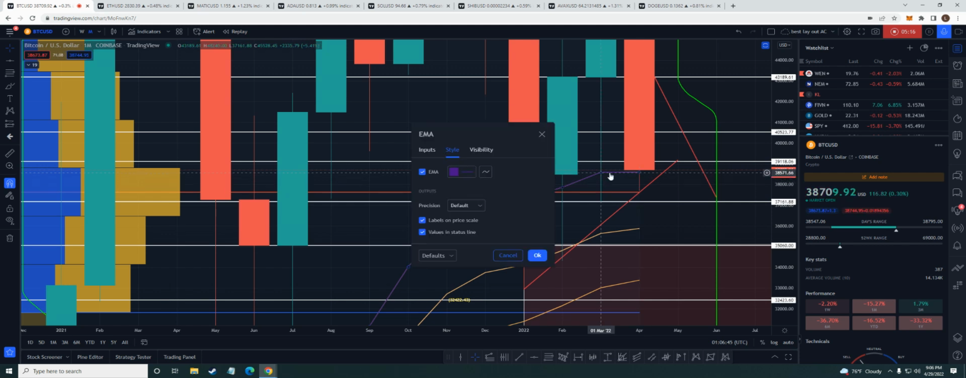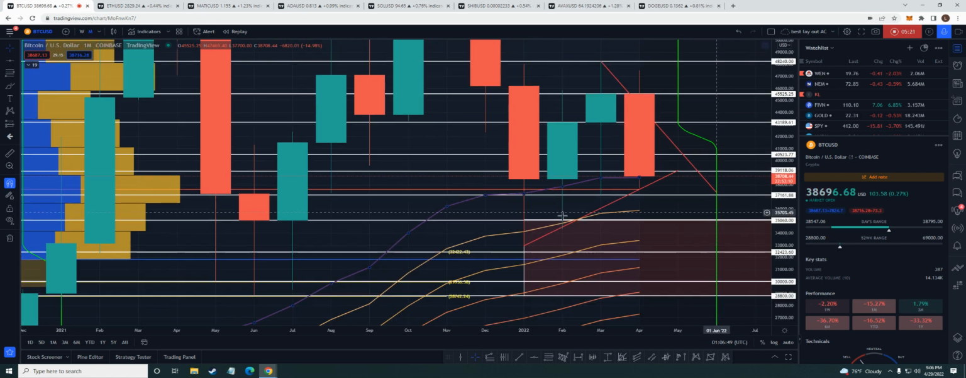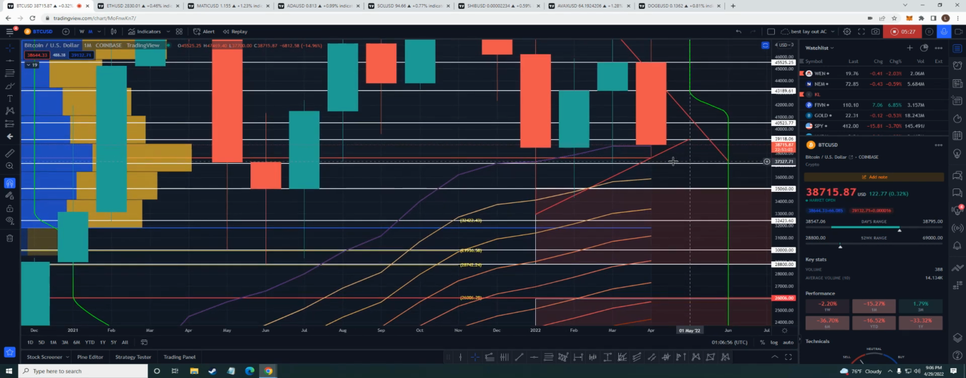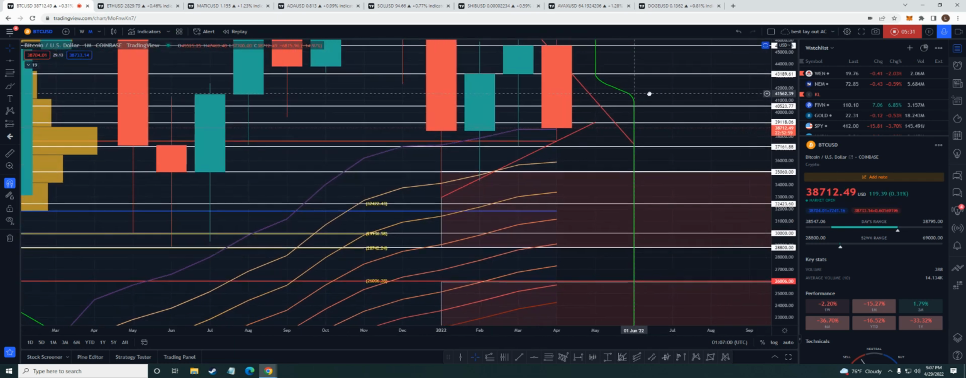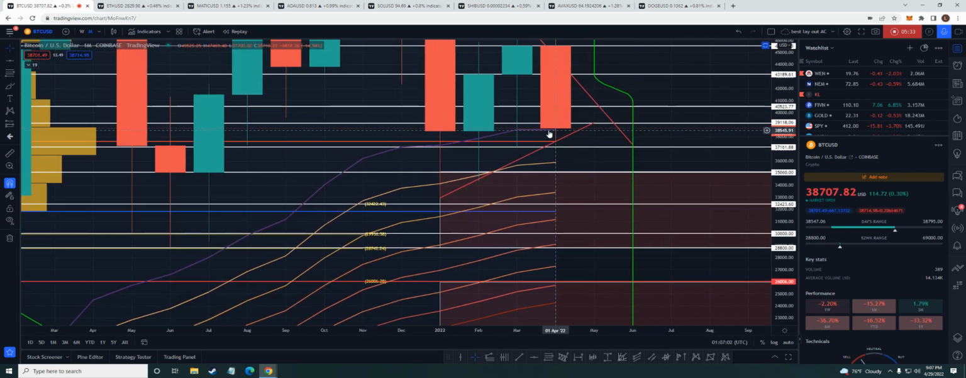Now we have the 20 EMA right here. Now here's the thing. We wicked it here, wicked it here, wicked it here, but we have not got any monthly closing underneath this yet. Now, if we do, it should act as resistance, just like we've seen. I just gave you an example on the weekly and the daily, right?